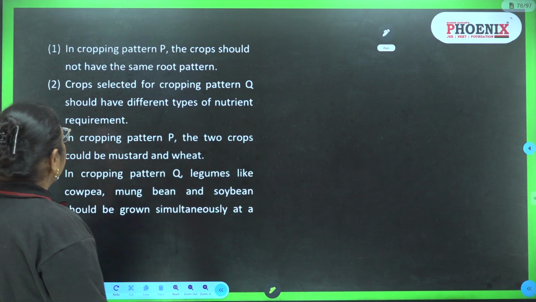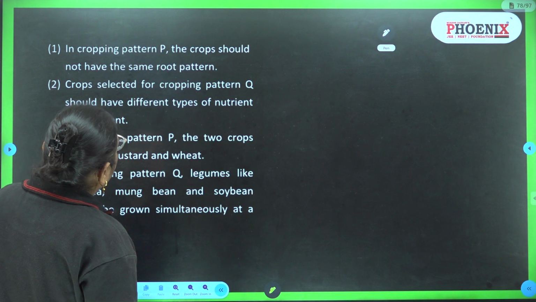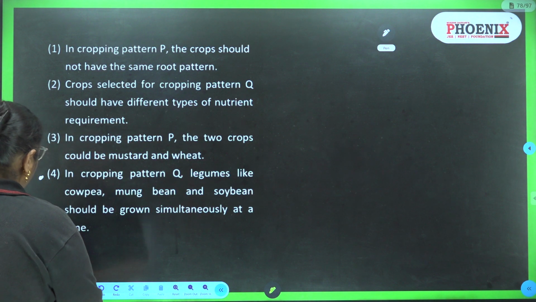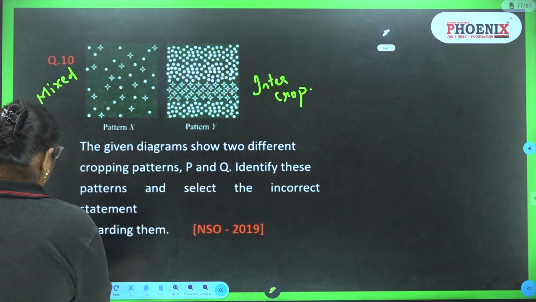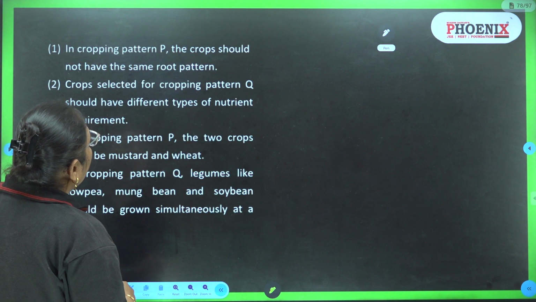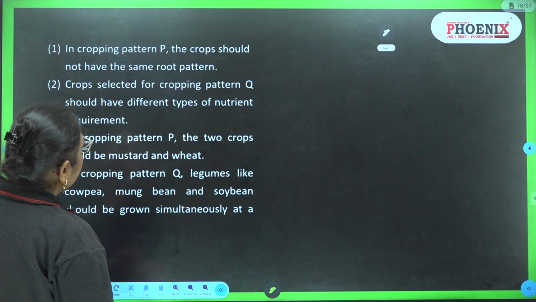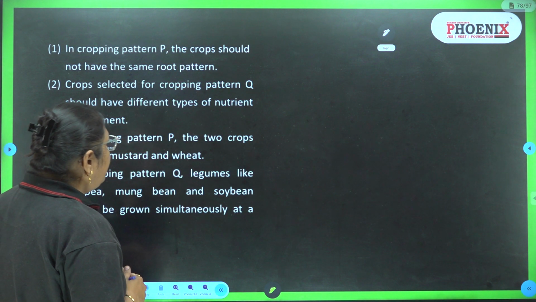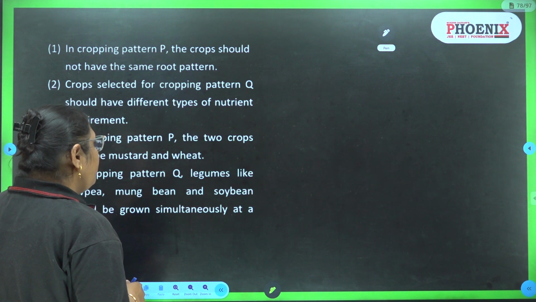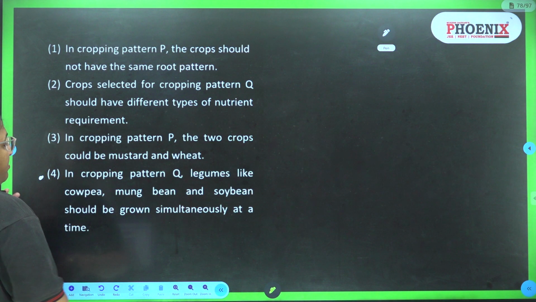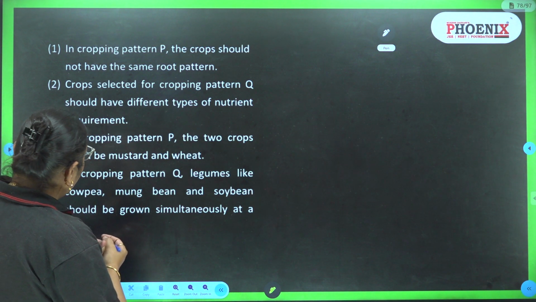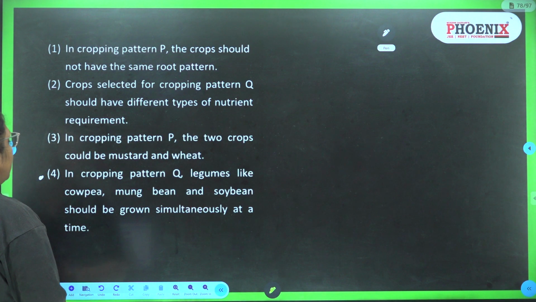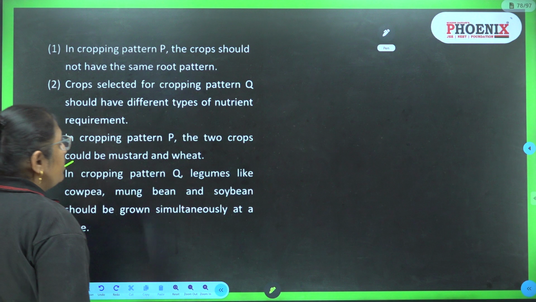Let's see the statements. In cropping pattern P, the crops should not have the same root pattern. Yes. Crops selected for cropping pattern Q should have different types of nutrient requirements. This is correct. In cropping pattern P, the two crops could be mustard and wheat. Yes. The fourth statement is, in cropping pattern Q, legumes like cowpea, moong, bean and soybean should be grown simultaneously at the same time. So the incorrect statement is the fourth one.